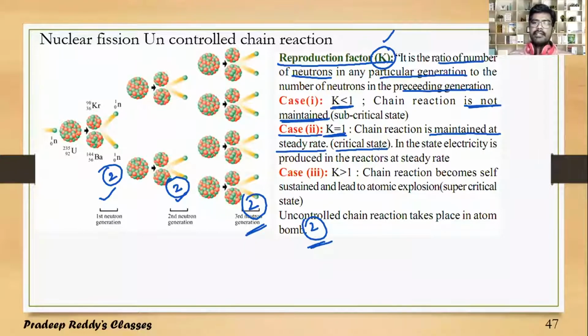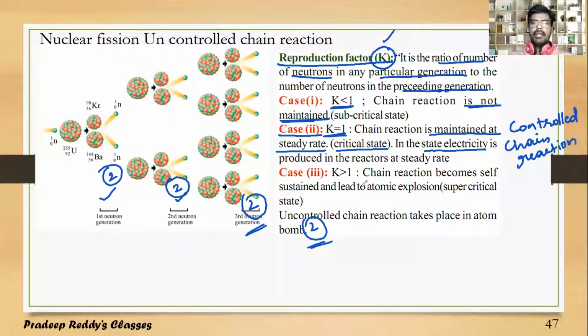This chain reaction is called a controlled chain reaction. This controlled chain reaction mechanism is used in steady production of electricity.